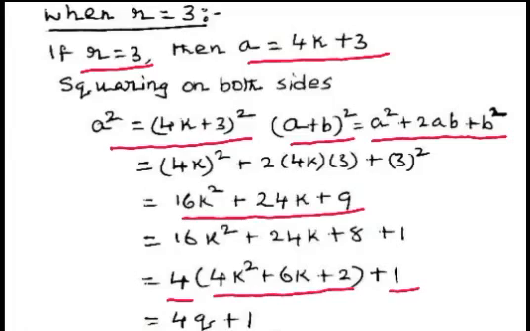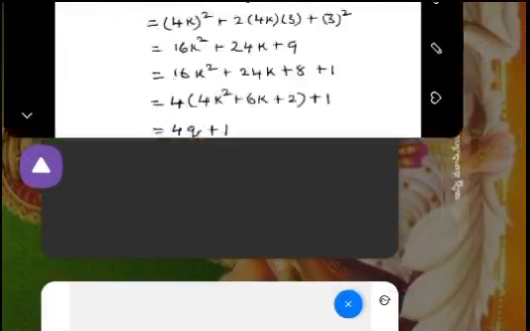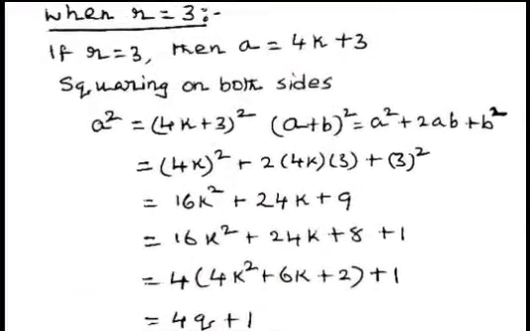That is, this can be written in the form of 4q plus 1, where q equal to 4k square plus 6k plus 2.